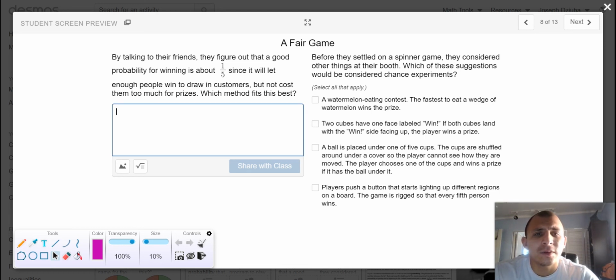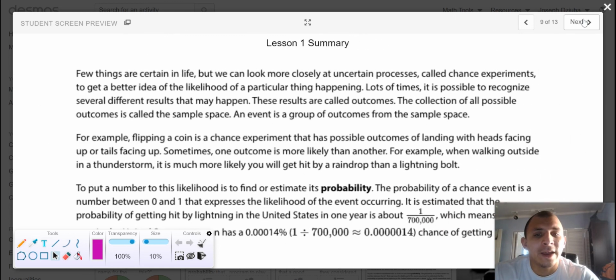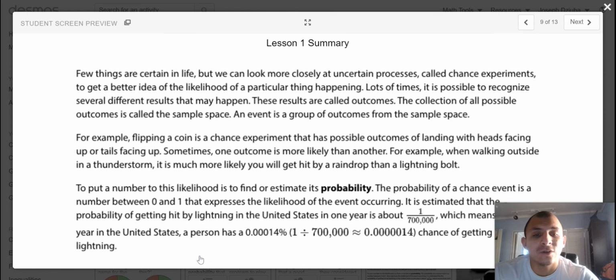Before they settled on a spinner game, they considered other things at their booth. Which of these suggestions would be considered chance experiments? Then you'll identify the one that you decide. And that is where we will pause, because next up is our enhancement opportunities. We have a lesson 1 summary here that you can read through to give you a little bit more context. But I suggest only reading through it after the fact, not before the fact. And I will see you in lesson 2.